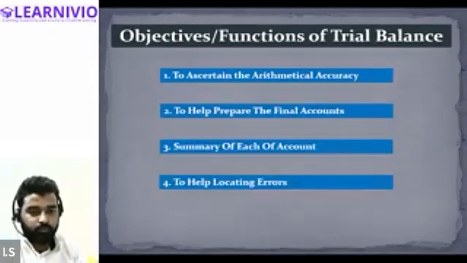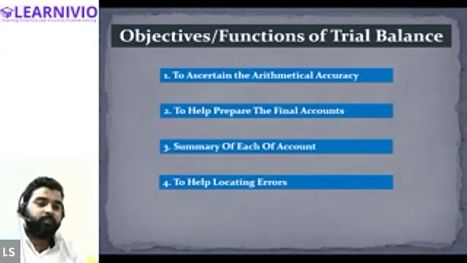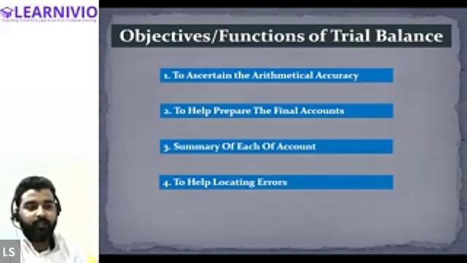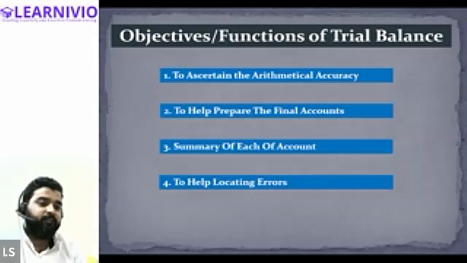We can also prepare the final accounts on the basis of the trial balance, and it gives the summarized picture of the different accounts at one place, and it will be easier to locate the errors from the trial balance. But just keep this in mind, that all types of errors cannot be detected from the trial balance. There are certain errors that may remain undetected even when we prepare the trial balance. So we will be talking about those types of errors at the end of this chapter.